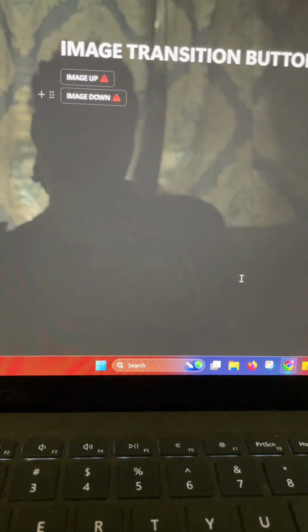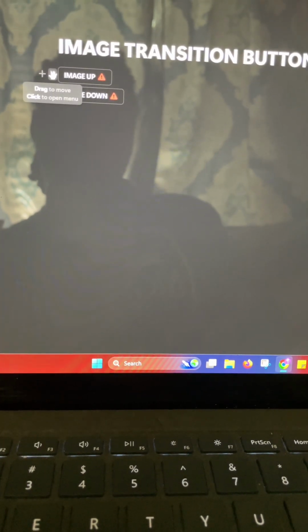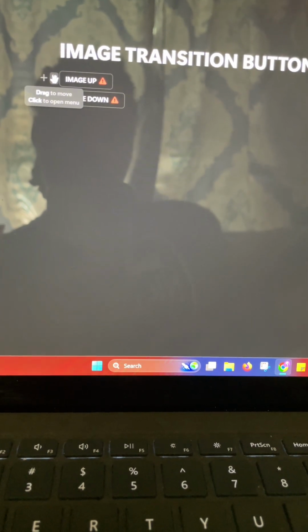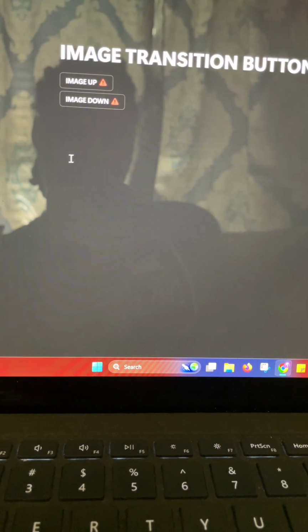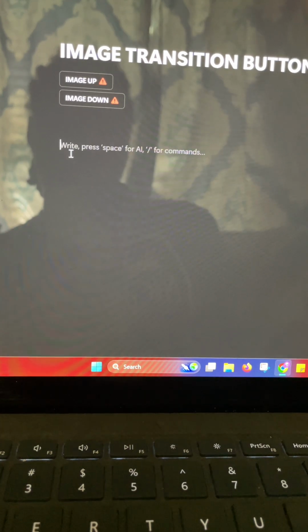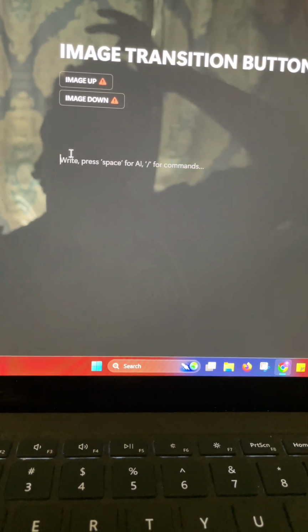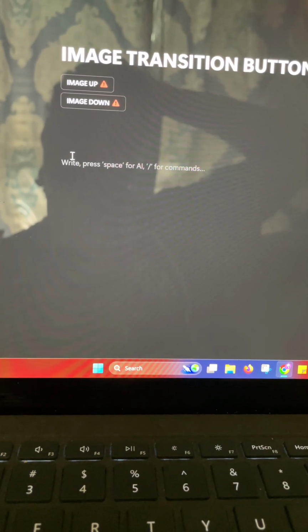We're still going to leave both of them blank. Image up is in the event that we want to make the image go up, and the image down is in the event we want to make the image go down. So then we're going to come down here to the body of our image, and we are going to,